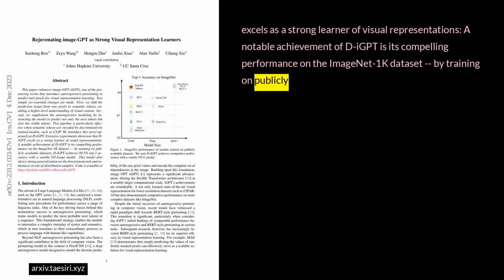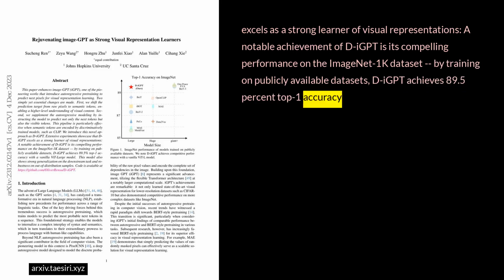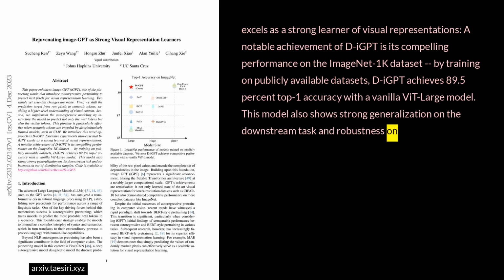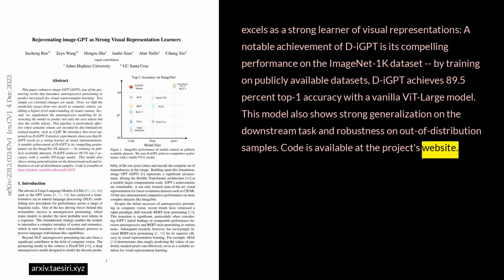By training on publicly available datasets, DIGPT achieves 89.5% top-1 accuracy with a vanilla VideoRF large model. This model also shows strong generalization on the downstream task and robustness on out-of-distribution samples. Code is available at the project's website.